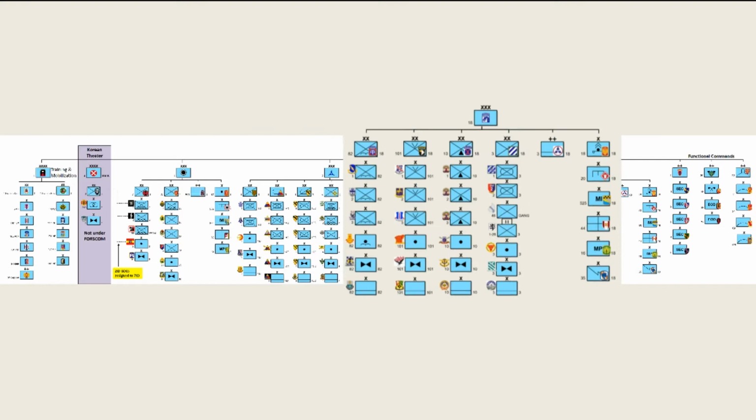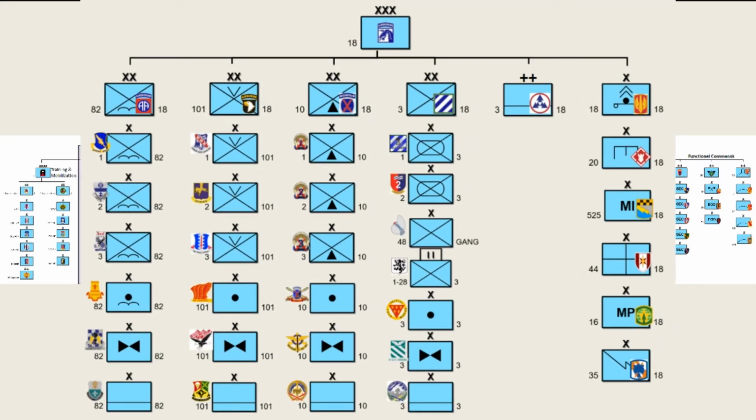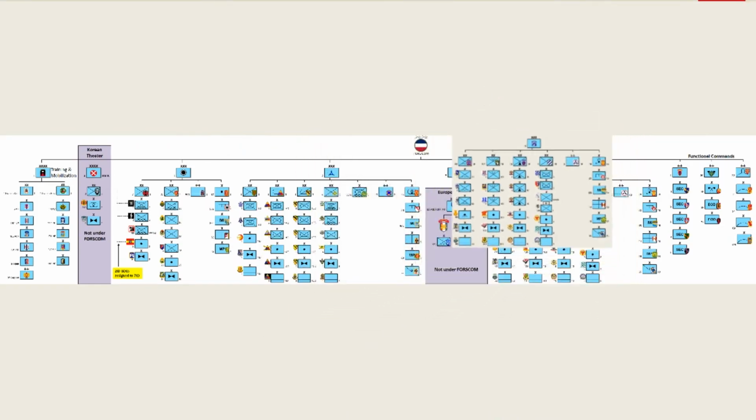Under 18th Airborne Corps are 82nd Airborne Division, 101st Airborne Division, 10th Mountain Division, 3rd Infantry Division, 18th Field Artillery Brigade, 20th Engineer Brigade, 3rd Expeditionary Sustainment Command, 525th Expeditionary Military Intelligence Brigade, 35th Signal Brigade, 16th Military Police Brigade, 44th Medical Brigade, and various other administrative groups and departments.